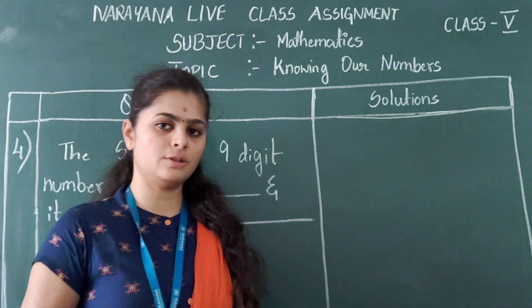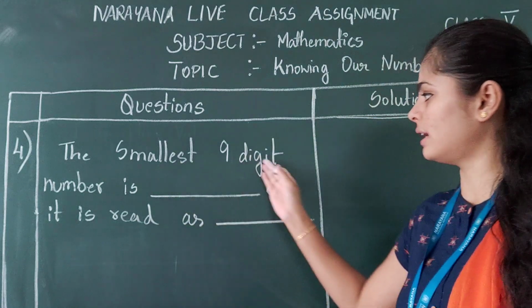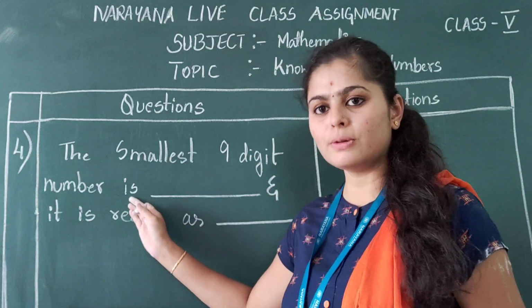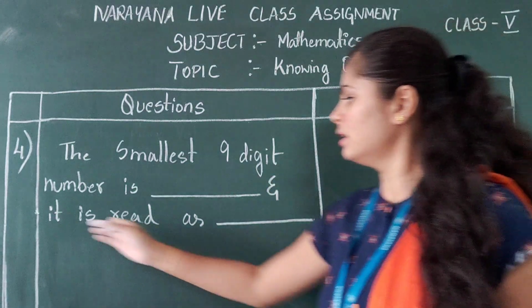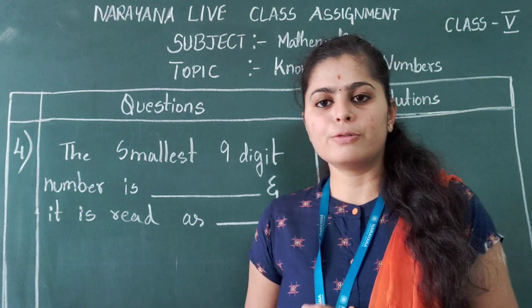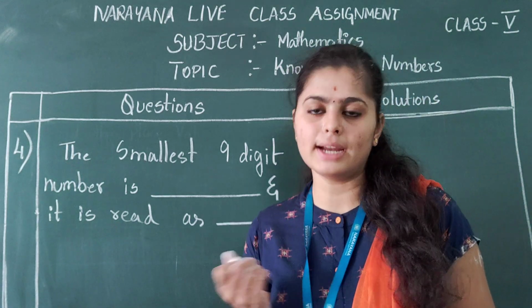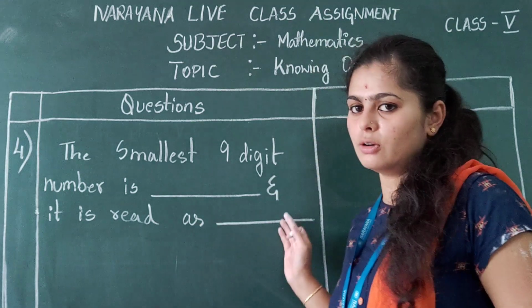Now we'll move on with the fourth question. The fourth question is: the smallest 9-digit number is dash. So we have to write the smallest 9-digit number here and it is read as dash. So first we have to write the smallest 9-digit number and how we will read that. So that also we are going to write.